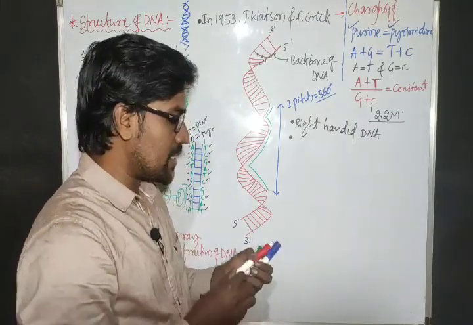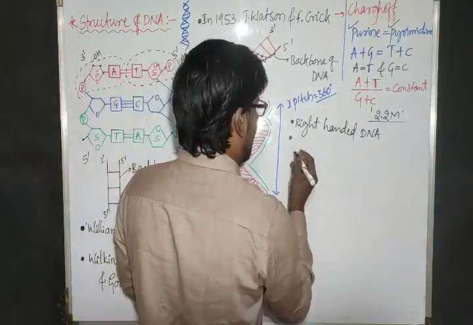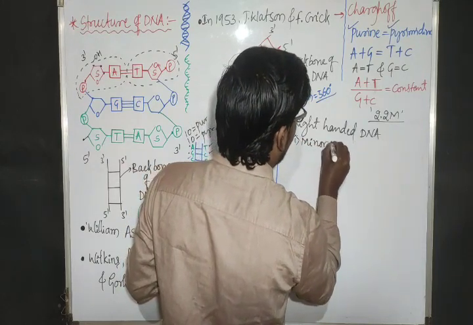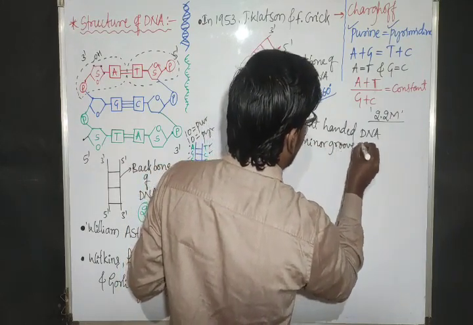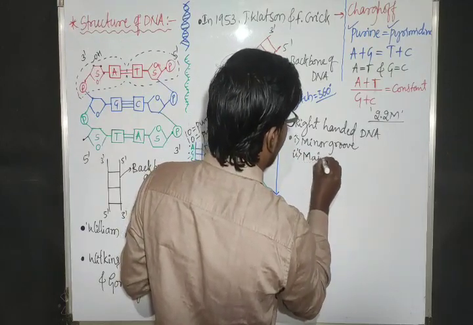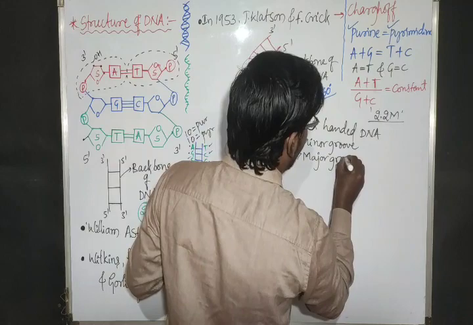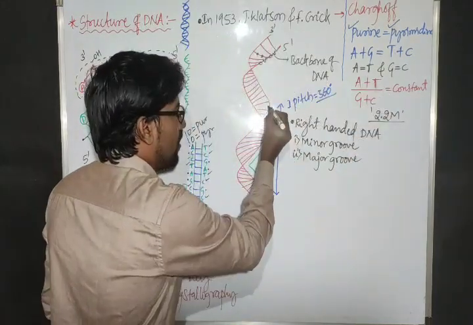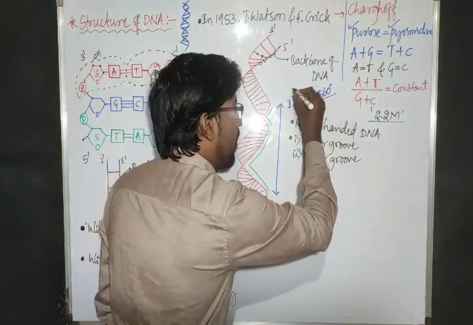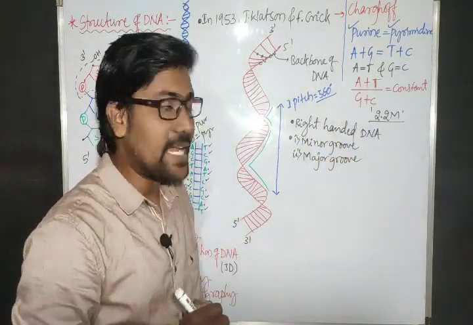So one groove is the minor groove, and the second one is the major groove. We are having two grooves, minor groove and major groove. Both grooves together form one pitch, right?